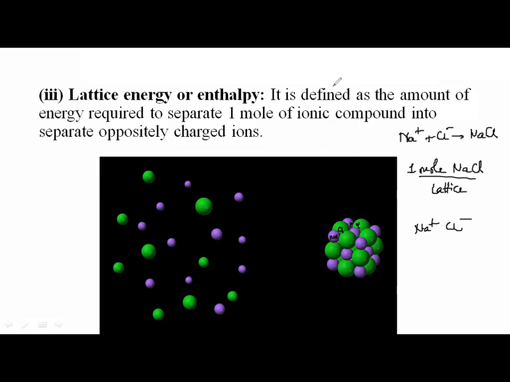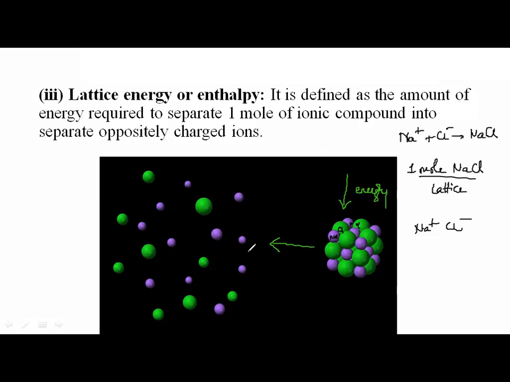So what energy am I going to put in? The energy I put in to break this lattice into constituent ions. I am going to separate them into ions. So the energy required to separate 1 mole of an ionic compound into constituent ions is called lattice energy.